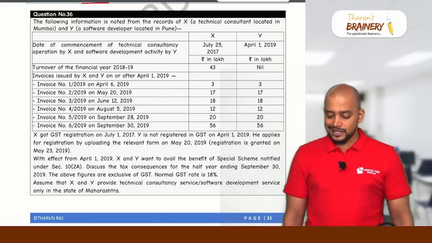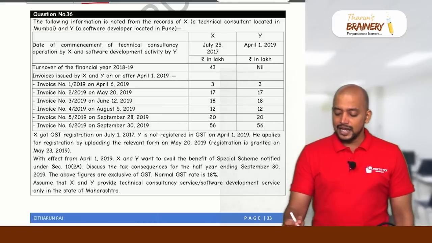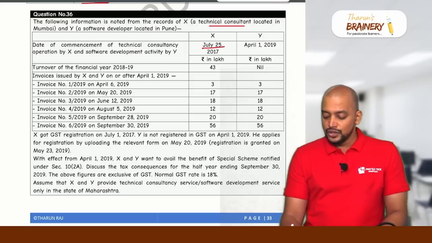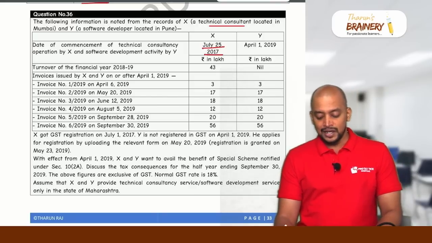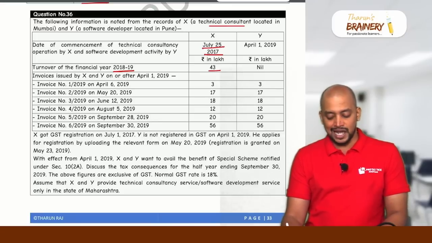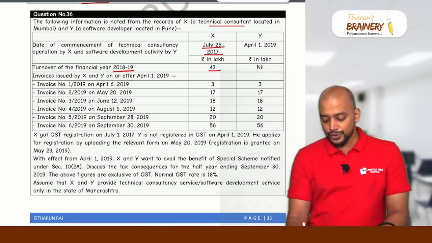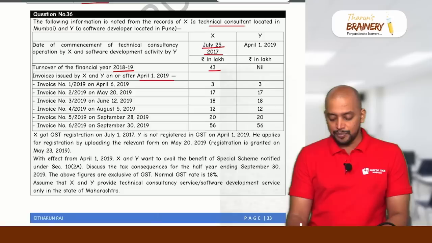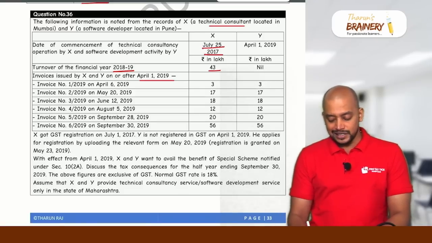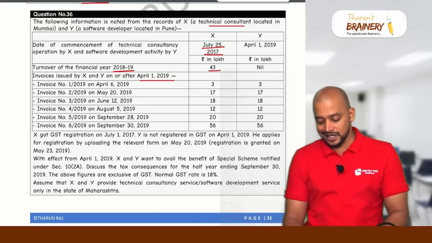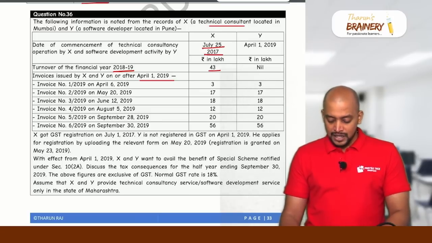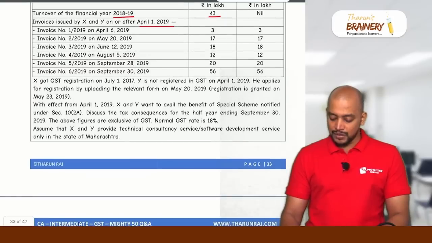So X is a technical consultant and he commenced business on July 25, 2017. For the financial year 18-19, his turnover is 43 lakhs. For the current financial year 2019, from 1st April, they have given the invoices. Now X got registration on July 1, 2017 and Y is not registered on April 1st. So now what is it that we need to determine?